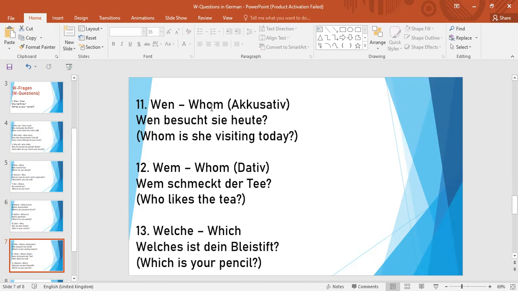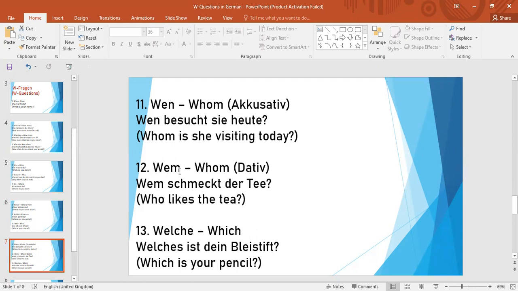Wer is who, and wen is whom. So wen besucht sie heute? Whom is she visiting today? In the accusative, the object is added, so that's why it becomes accusative here.